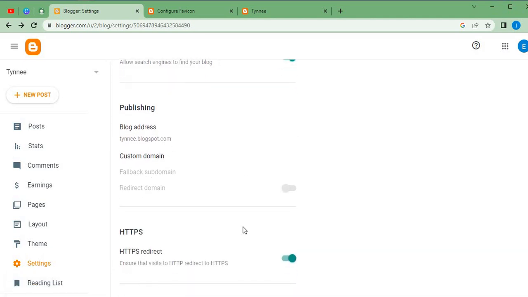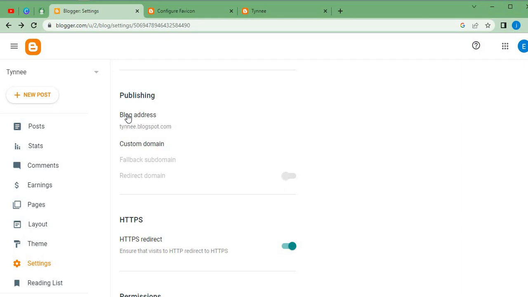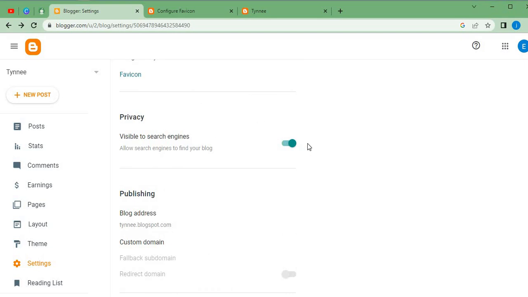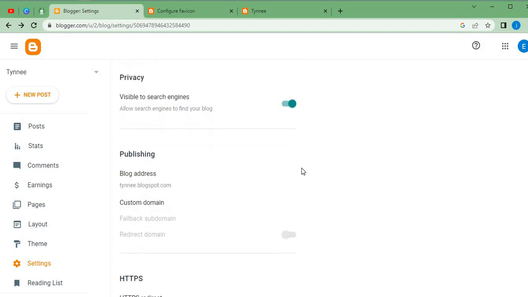So once we're done with it, we need to move on to the next thing. Now, this is our blog address here, tiny.blogspot.com. I hope you guys understand what that means. If anybody is trying to search for our website, or for any blog post on our website, we can easily give the person this particular link, tiny.blogspot.com, and the person will be able to find it on the search engine, because we've actually checked this to be visible on the search engine.